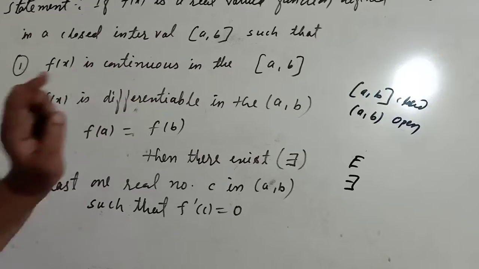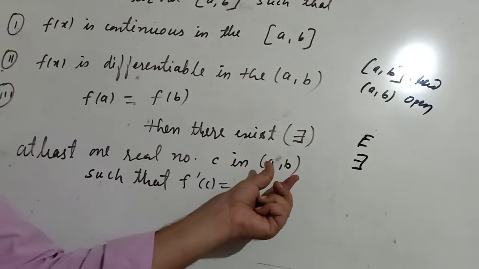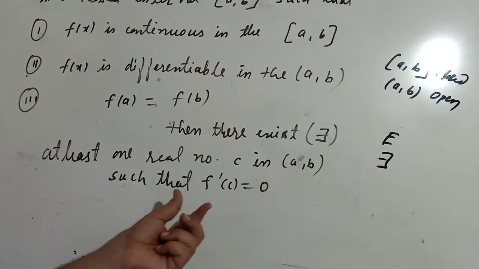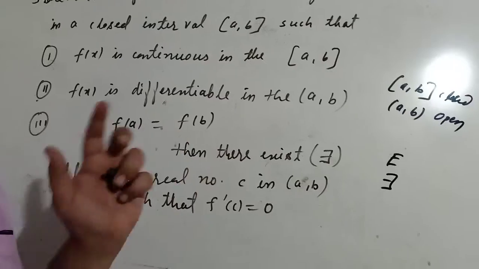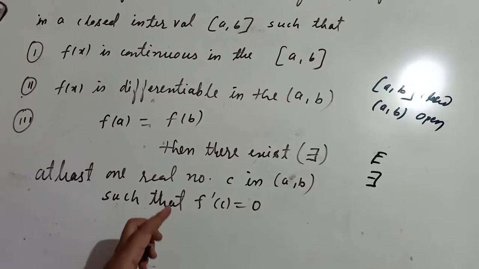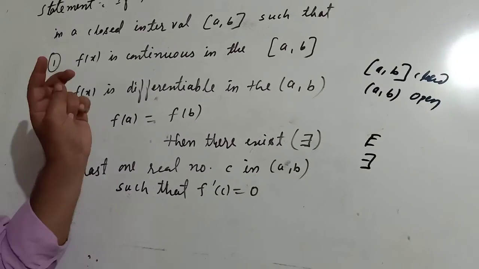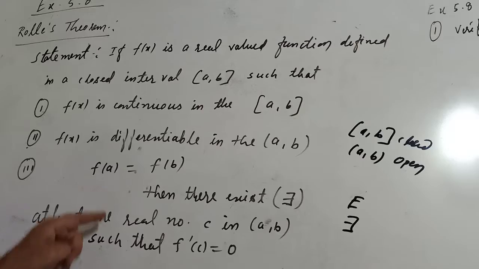If these three conditions are fulfilled, then at least one value c should be in this open interval, such that f dash c equal to 0. This is very simple, and whenever you do a question based on it, you have to solve according to the statement. You have to write point wise.